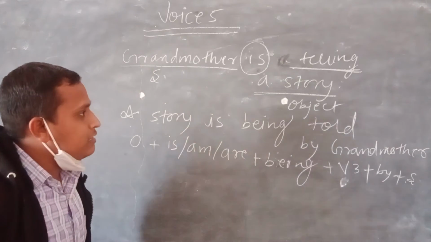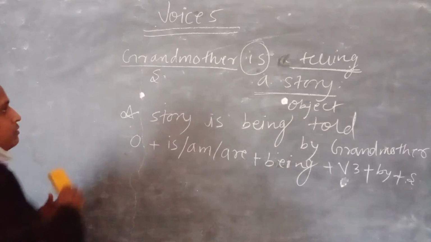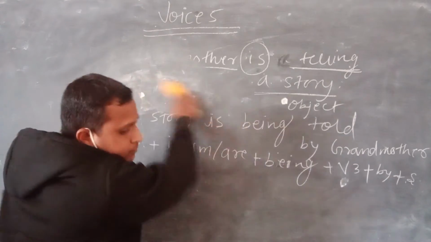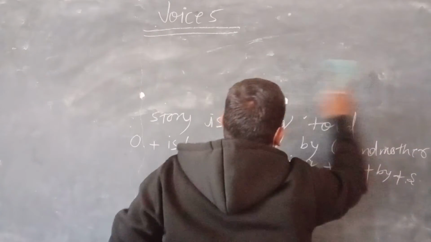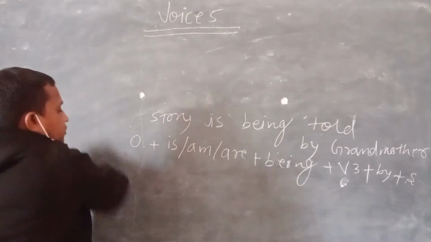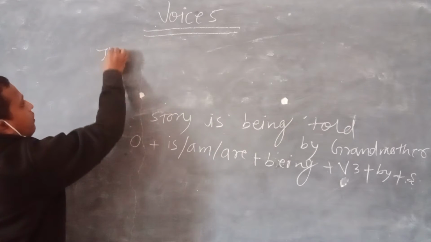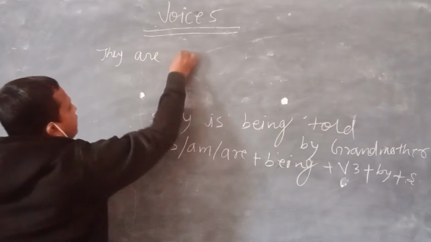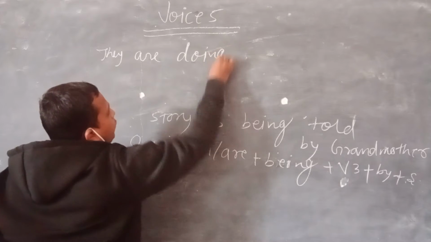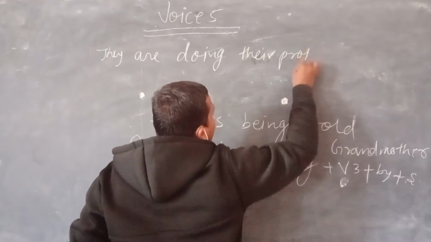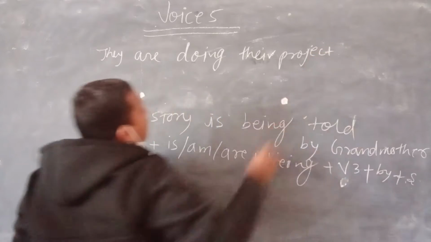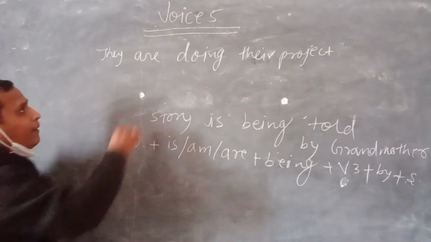Let us understand this through some more examples. They are doing their project. So here the action is being performed by whom?